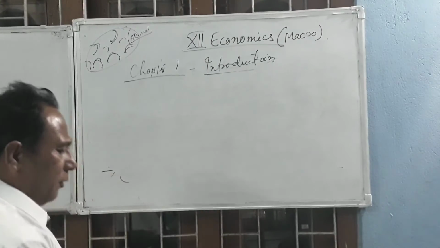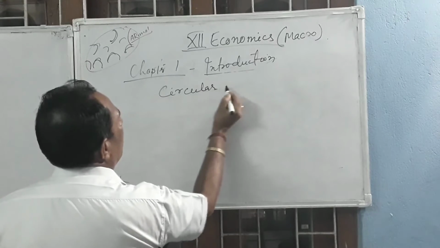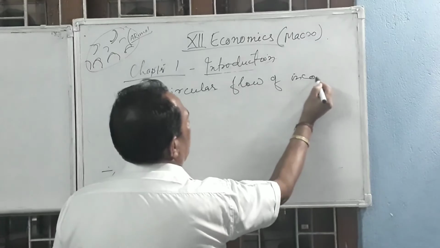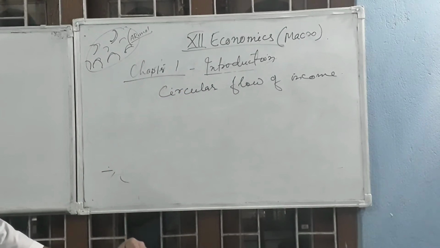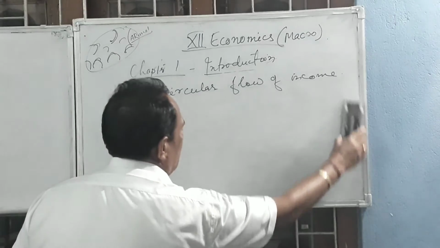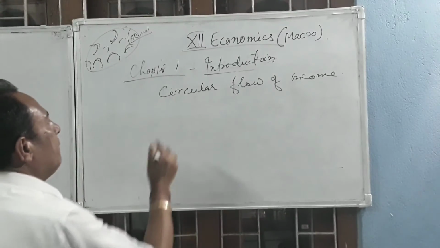The first topic of your book is known as circular flow of income. This is the first topic of macroeconomics as per your book. In your book the introductory part was not there, and I have collected it and introduced you to it. Now I am going to talk about the circular flow of income.